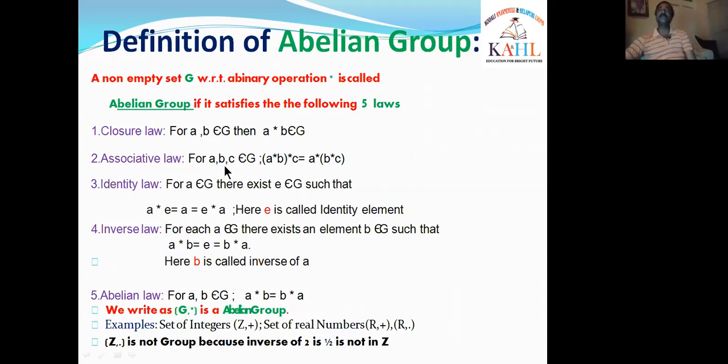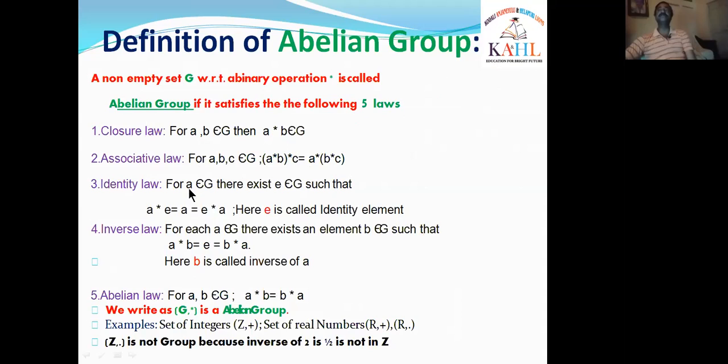For any three elements A, B, C in G, (A star B) star C is equal to A star (B star C). If this LHS equal to RHS condition is satisfied for any three elements A, B, C in G, then we say that associative law exists in G.